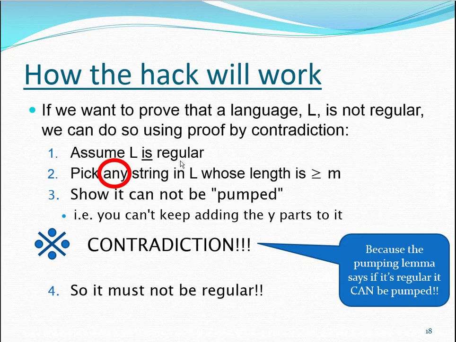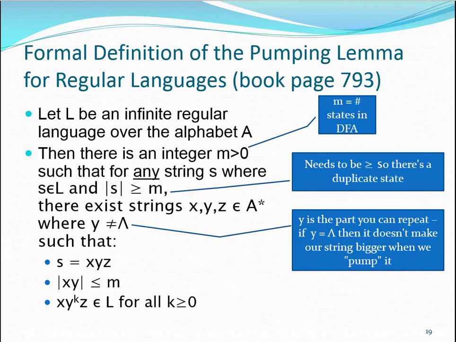So what happened? We said L is regular, and so we just have to pick one string and show it can't be pumped. And then all of a sudden we're stuck, because since it's regular, any string is pumpable. But wait, we said our string isn't pumpable, but it should be, but it isn't. So we have a contradiction. And remember, with proof by contradiction, when you get to a contradiction, you say, therefore my assumption is false. What was my assumption? L is a regular language. So my language must not be regular. This is the outline of what we're going to do. Let's look at it much more closely.